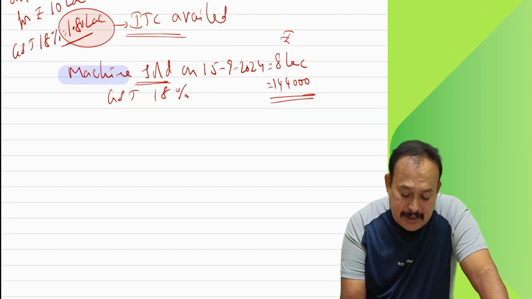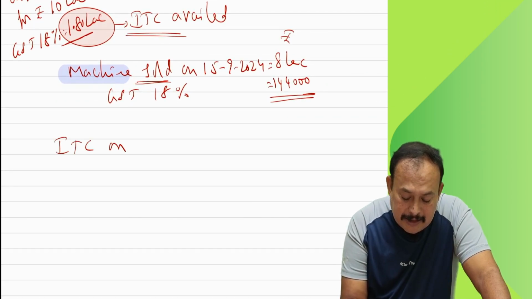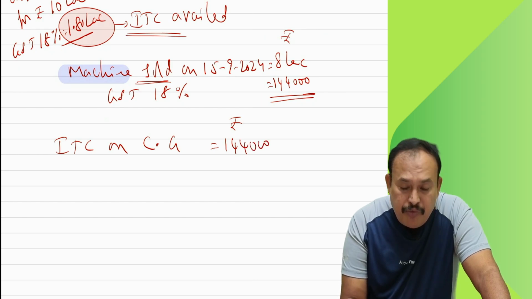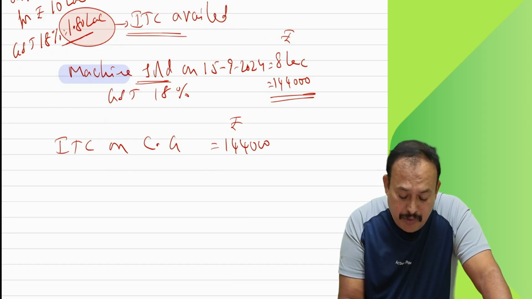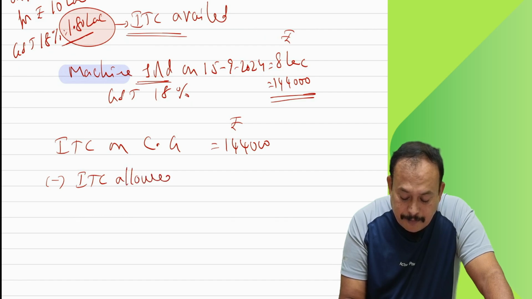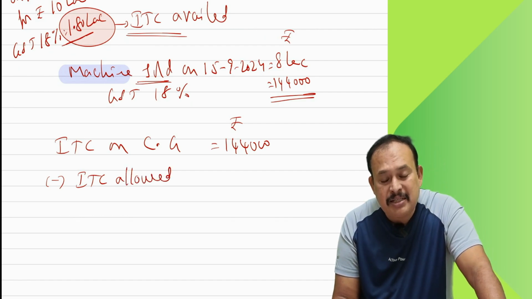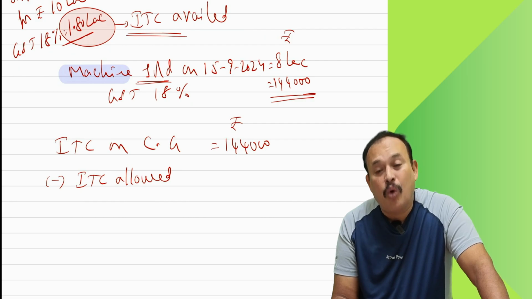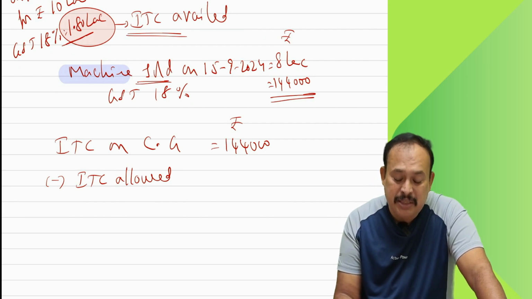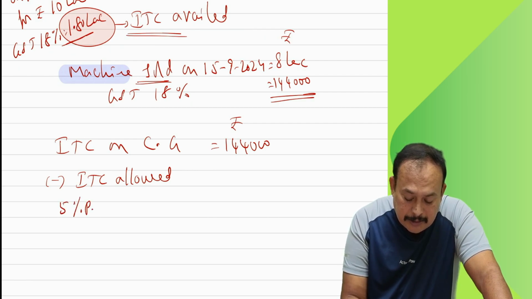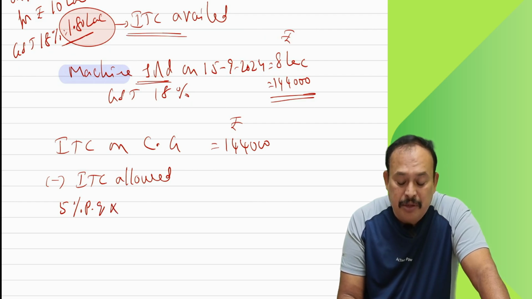This input tax credit, ITC on capital goods, how much are you telling here? 1,44,000. We will not disallow it fully; we will reduce it. ITC allowed before reversal depends on how many months, how many quarters you used this in the business. So 5% per quarter, multiplied by the number of quarters.